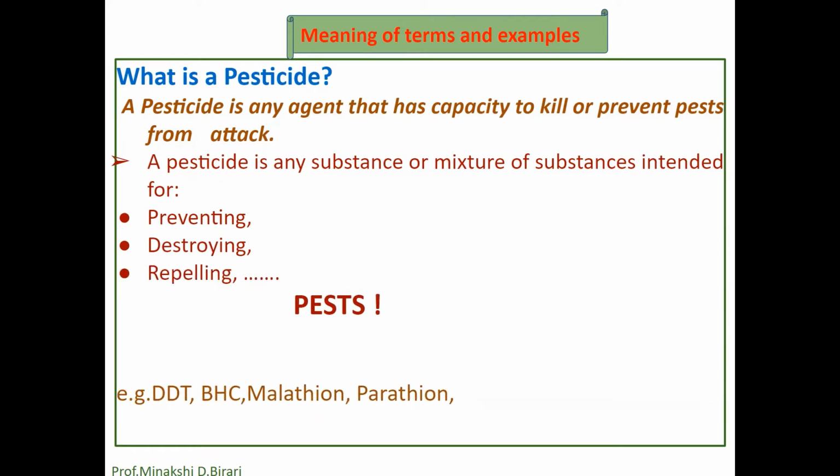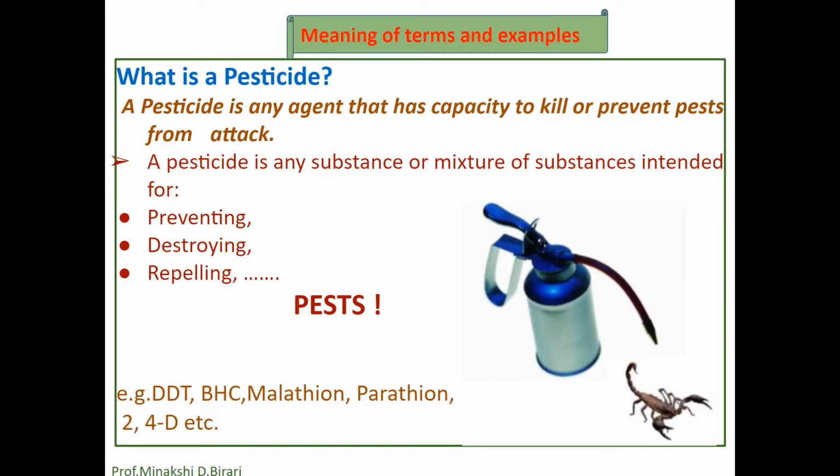Example: DDT, BHC, Malathion, Parathion, 2,4-D, etc. Chemicals used for stimulating or retarding growth of plants, for removal of leaves, for desiccating plants, for repelling insects, for attracting insects and for sterilizing insects are also included among the pesticides. So simply, a pesticide is any agent that has a capacity to kill or prevent pests from attack.